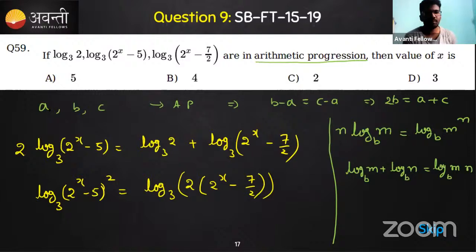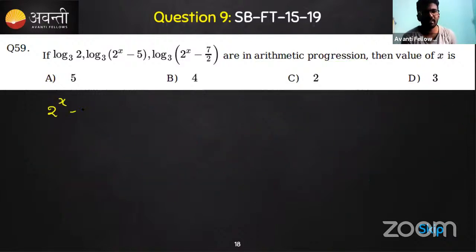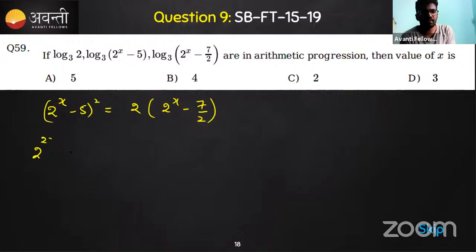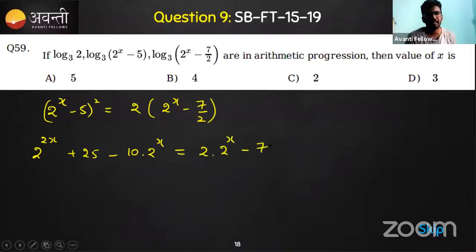So now what is there in that? The rest is a simplification I told. So x minus 5 whole square is there. So this is equal to 2 times 2x minus 7 by 2. That's all. So we are done. Make it a square: 2 to the power 2x, plus 25, minus 5 to the 10 into 2 to the power x. So this must be equal to 2 into 2 power x minus 7. Isn't it?